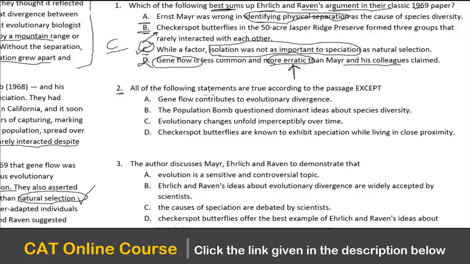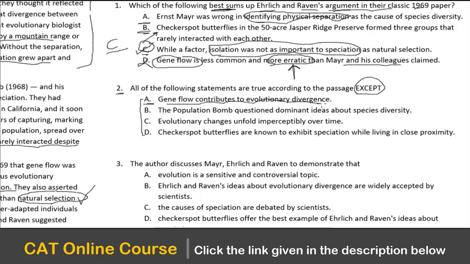All of the following statements are true according to the passage, except. So we have to find the one that is not true. Why? Because the question is focusing on except. So the one that is not true becomes the right answer. A says gene flow contributes to evolutionary divergence. Now, if you look at this, gene flow contributes to evolutionary divergence.